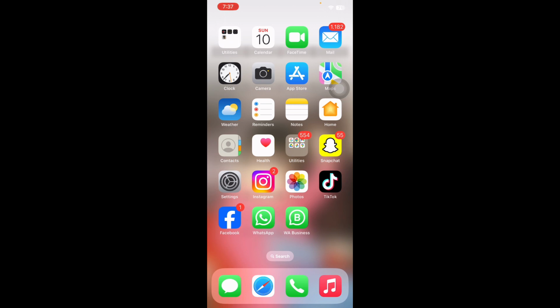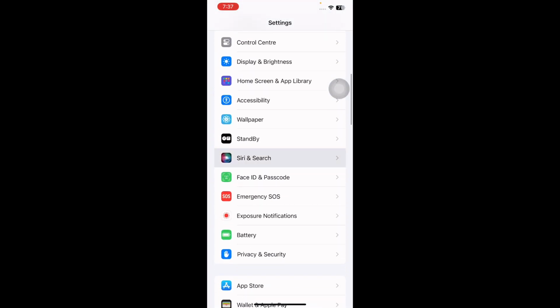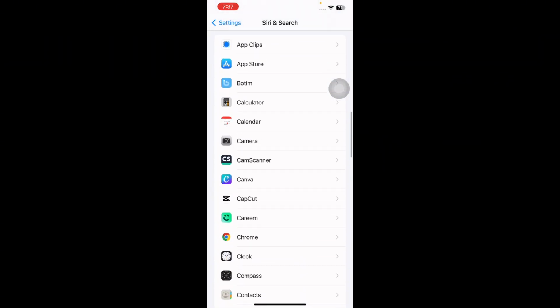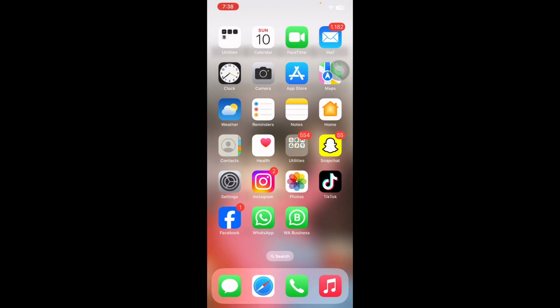The next step is reindex calendar search from Siri and Search. For this, open the Settings app on your iPhone. Next, scroll down and go to the Siri and Search option and then go to the Calendar app and tap on it. Next, toggle off Show Content in Search. After a few seconds, toggle it on again. And you are done.